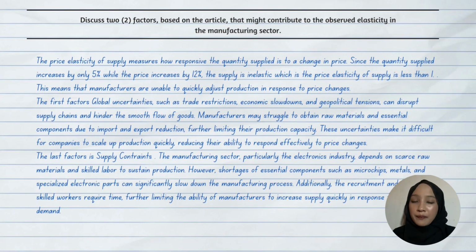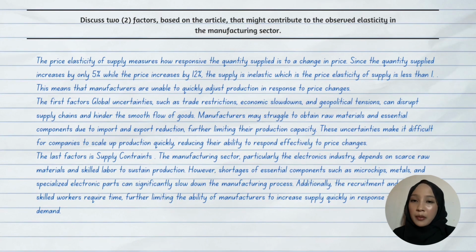For question B, discuss 2 factors based on the article that might contribute to the observed elasticity in the manufacturing sector. The price elasticity of supply measures how responsive the quantity supplied is to a change in price.